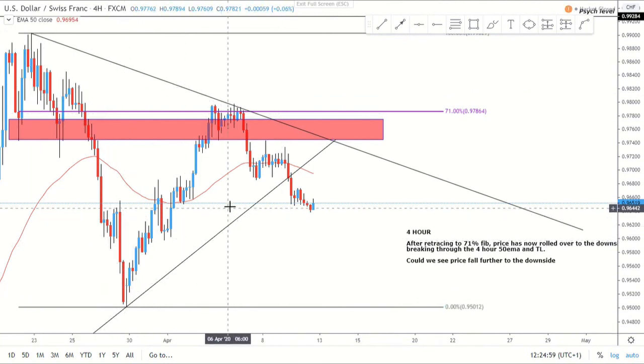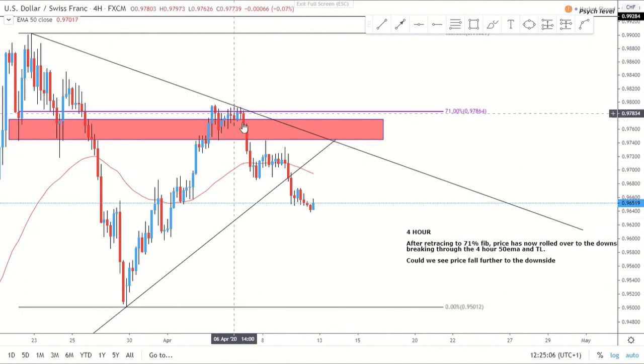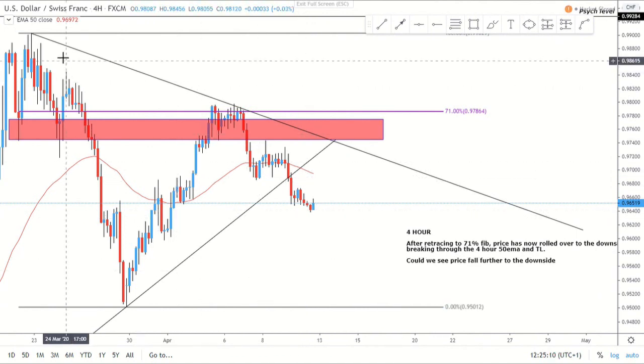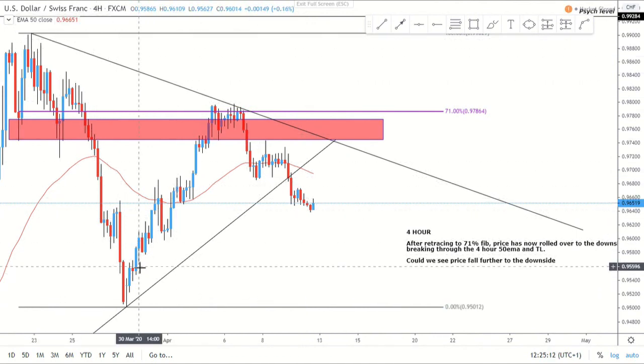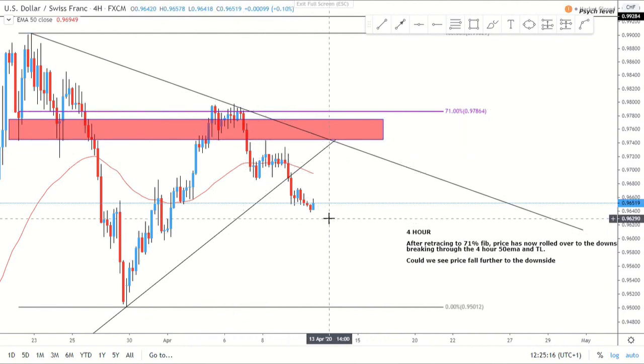I know we were in an uptrend before, so just to answer anyone who's wondering that, because some people would put their fib, obviously from here, put this as the 0 and then look for the retracement. But for me, I'm doing it this way because I prefer the downside. So obviously fib there from high to lower high. Then obviously you're looking for that lower low to be formed.